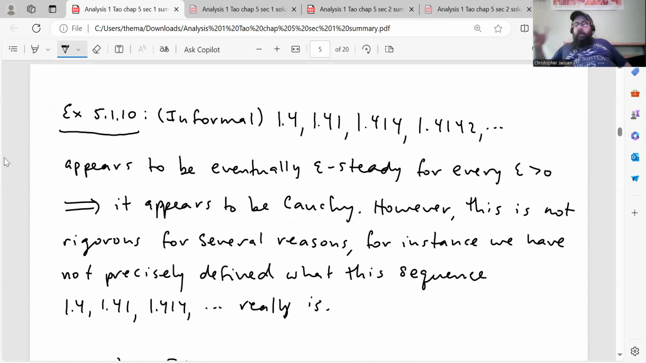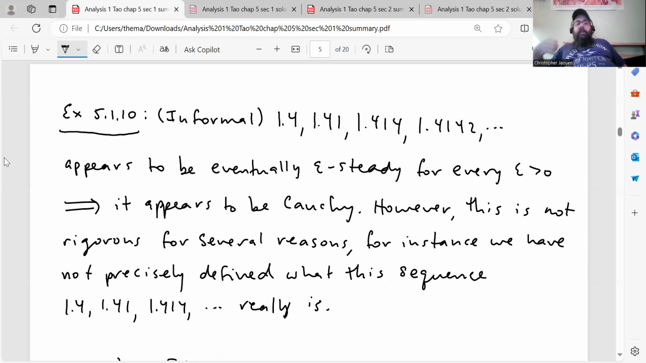And we'll actually end up proving that later on down the line. So here's another example, again, just to get some practice. Example 5.1.10. He says informal here because we haven't defined the real numbers yet. So if you look at this sequence, 1.4, 1.41, 1.414, 1.4142, et cetera, this does appear to be eventually epsilon-steady for every epsilon greater than 0, which means that it appears to be Cauchy.